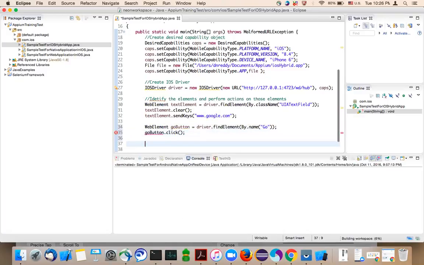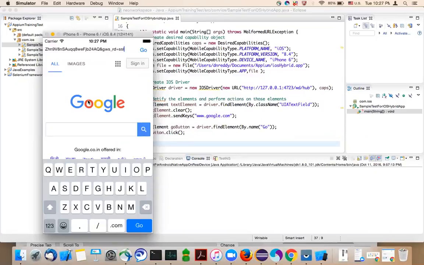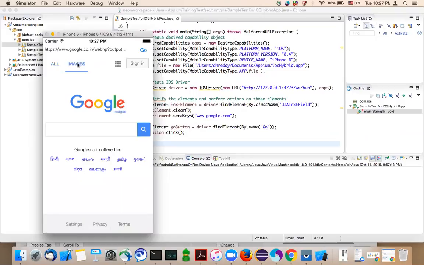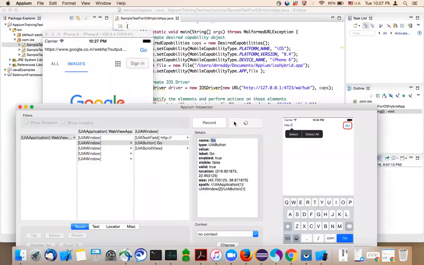So you enter the URL and click on the Go button. When you do that, it opens a Google page, something like this. I'm manually entering it. It will open something like this. Now I want to click on images. It's a link. So let's refresh it.